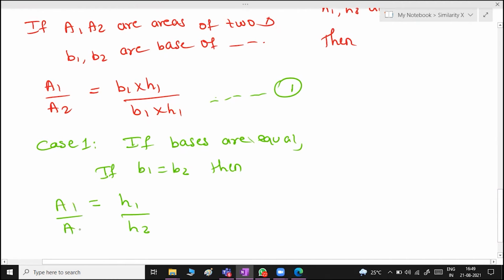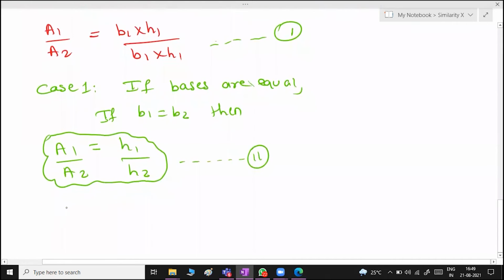A1 upon A2, okay? So here it is going to be A1 upon A2 is equal to H1 upon H2. This is my second case. The first was normal, and now the last one, case 2, that is if heights are equal. So case 2, if, so sorry for my handwriting, I am trying to write neatly.